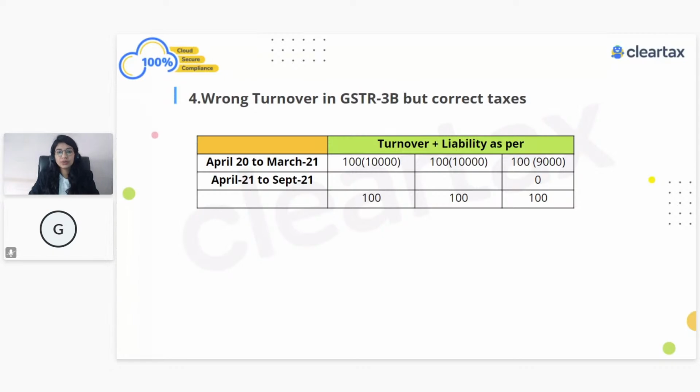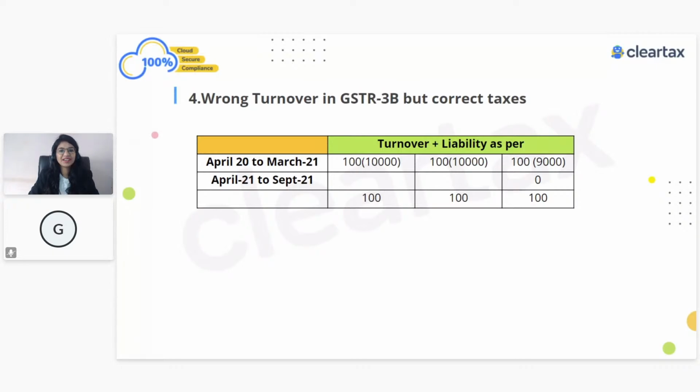Now, my question to you is: how much are you going to show in table number 4, 10 or 11? How much turnover are you going to show? Liability, I understood that you're going to show 100 rupees, so you will be showing the entire amount, 100 rupees, in table 4, which is perfectly okay. What about turnover? How much turnover are you going to show in the GSTR-9 form? I could see the answers: Sarika says 10,000, Pradeep says 10,000 in table 4, Ashish says 10,000 in table number 4, Vivek says 10,000, Siddhi says 10,000.